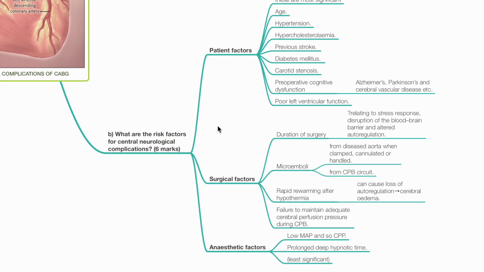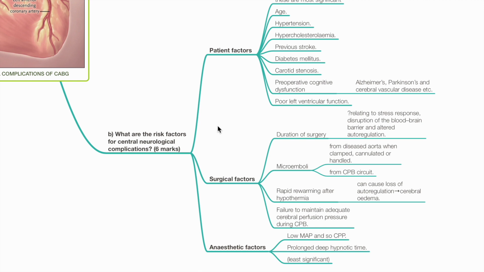B. What are the risk factors for central neurological complications? Risk factors include patient factors, surgical factors, and anesthetic factors. Patient factors are most significant, such as age, hypertension, hypercholesterolemia, previous stroke, diabetes mellitus, carotid stenosis, preoperative cognitive dysfunction, such as due to Alzheimer's, Parkinson's, or cerebrovascular disease, and poor left ventricular function.